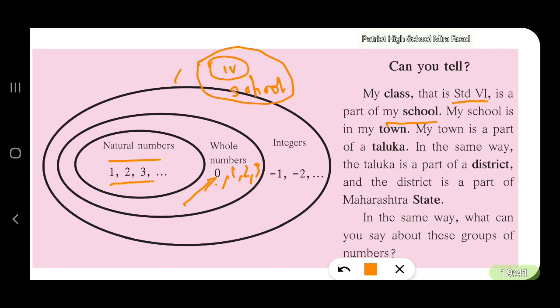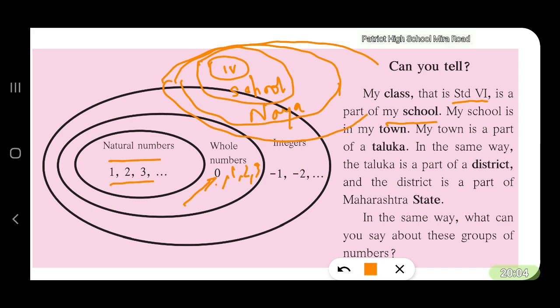Your school may be a part of the Naya Nagar you are having, or any Nagar, Shanti Nagar, Puja Nagar. And that Nagar may be part of a place like Mira Road or Borivali or Mumbai or Pune. And that Pune or Mira Road can be part of Maharashtra, the state.